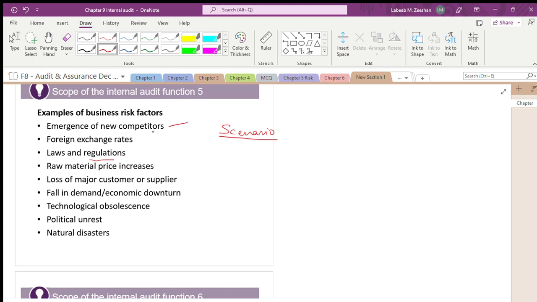We are talking about raw material prices increasing. Raw material prices will increase. What will happen? In the end, the production cost will also increase.